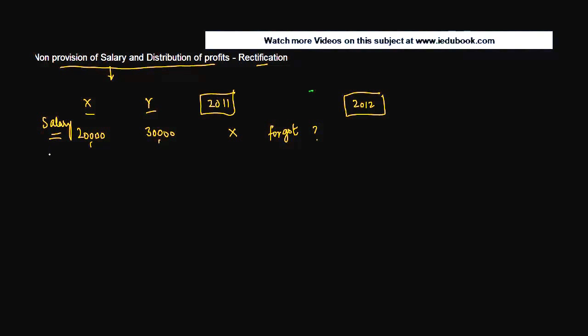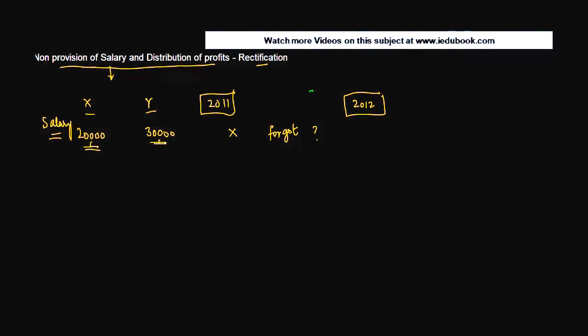They were to be provided salaries of 20,000 and 30,000 respectively, right, during 2011. But what happened was that instead of providing this salary, the company forgot, and there was nothing which was provided. Now 2012, the company suddenly realized, oh, we've just kind of missed this salary, right? So the company decides, okay, let me pass on these entries, right?